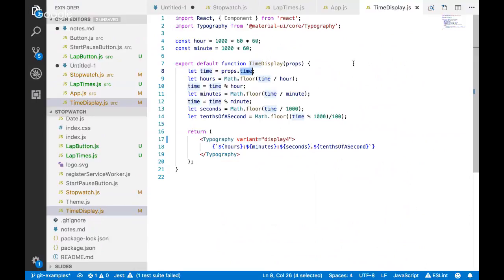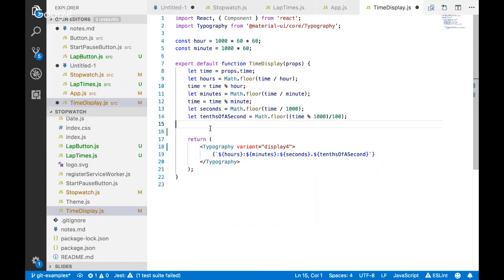But one common approach would be like, okay, well, maybe I want my time display to be able to support different variants of the time. So one thing we could do is expose the fact that it's using this typography underneath, right? And let something pass in the variant themselves and use a default value if I didn't get one passed in. That's one possibility. So we could do that first, right?